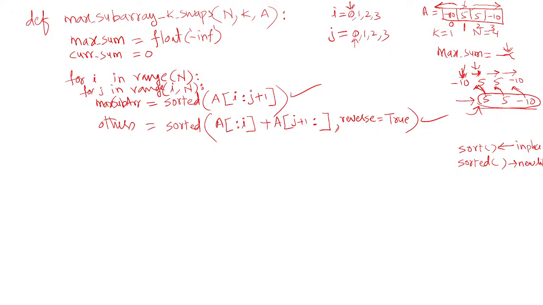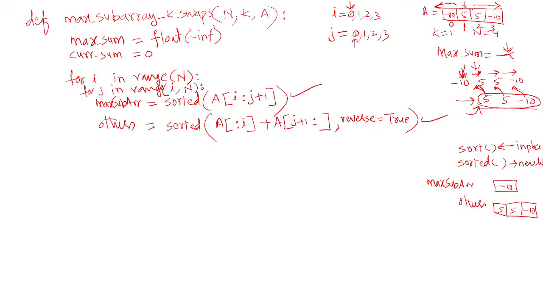So we split this into two subarrays. Once you split into two subarrays, what do you need to do? I'll write here max subarray, which is nothing but minus 10 here, and others you got here, which is nothing but the remaining elements. In this case it is 5, 5, minus 10.